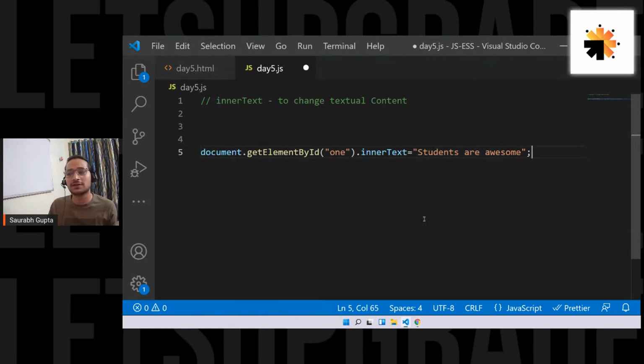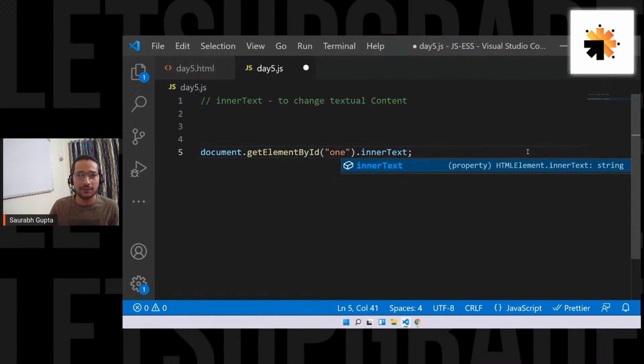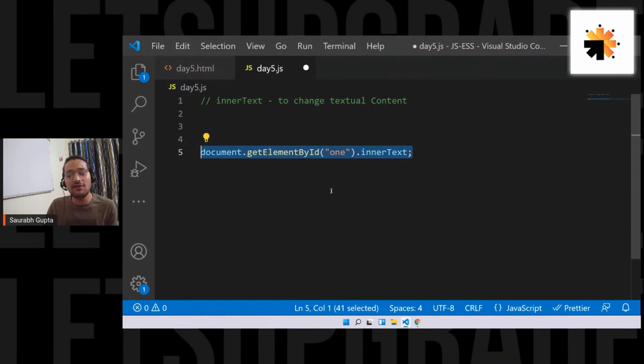Okay. So that's what inner text does. But this is not the only thing it does. It can help you either change the content or see the content. What if you don't want to change the content? You just want to see what the content was. So I can remove this equal to and the content. Now I'm not planning to change the content. If I don't change it and only write this much, it will fetch the content for me.